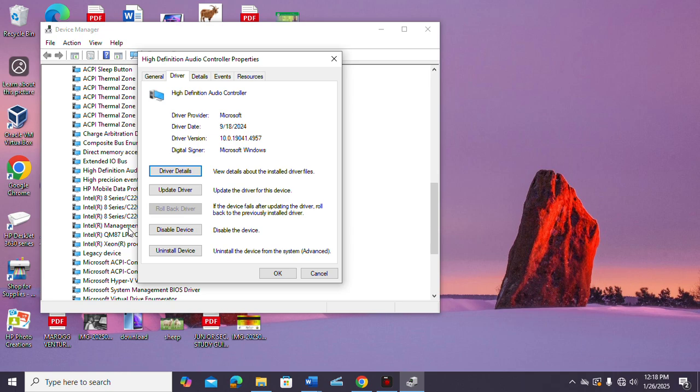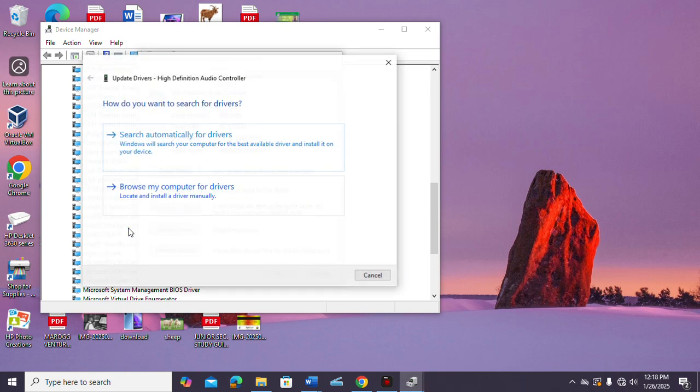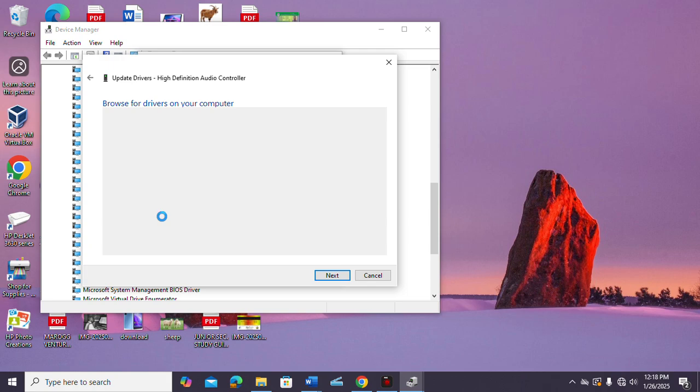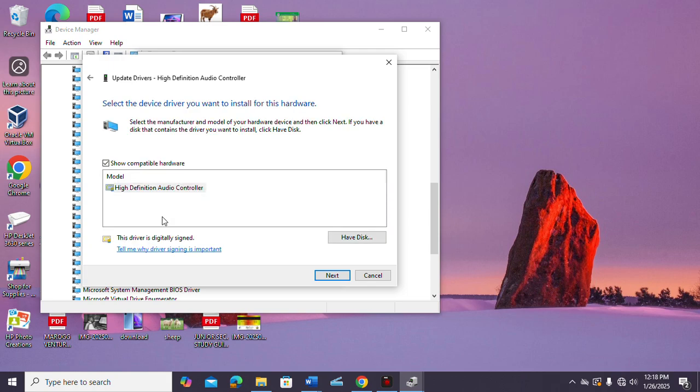If you're not rolling back and you want to update, just click on Update Driver. Then go to Browse my computer for drivers, then Let me pick from a list. Then you see the list of drivers here. You can just double click on the one you have here, and it's going to install.